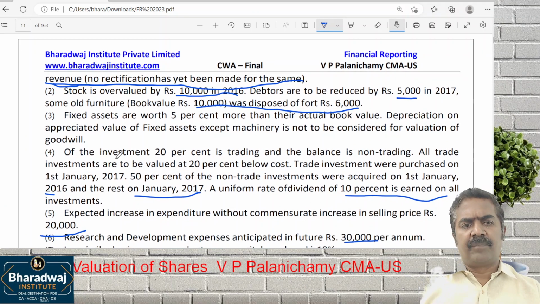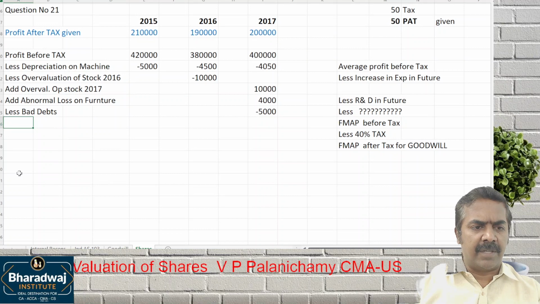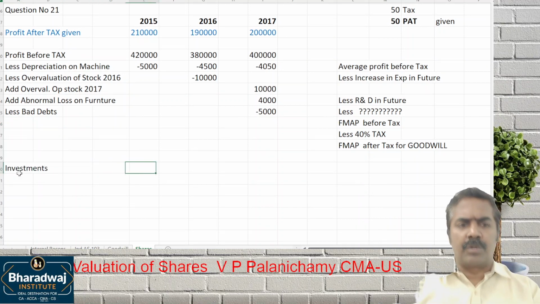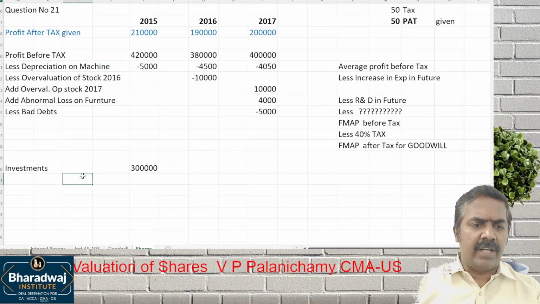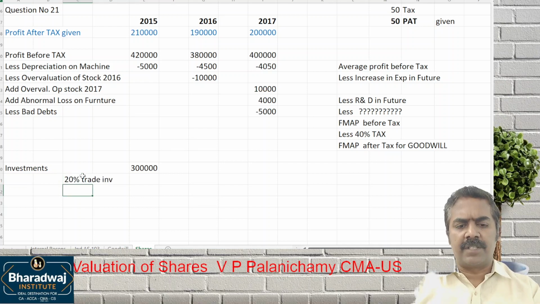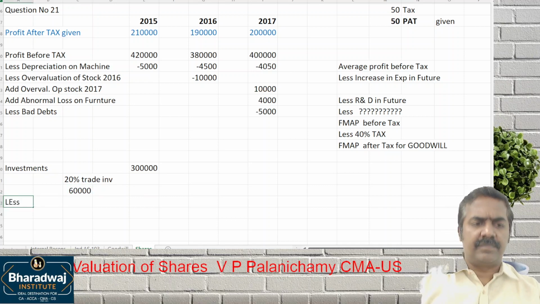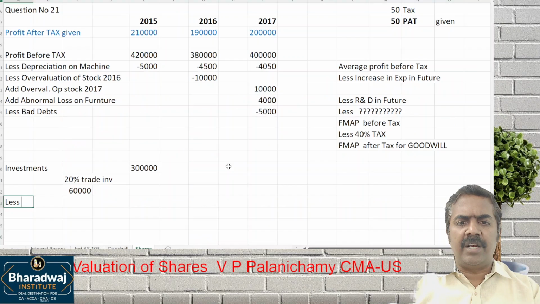Look at this. Of the investments, 20% are trade investments. Let me do a separate working note for that. What is the total value of investments given in the balance sheet? 3 lakhs. In this, 20% are trade investments. What is 20%? 60,000. All trade investments are to be valued at 20% below cost.